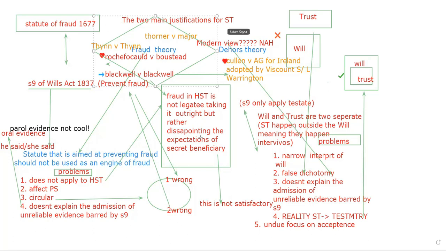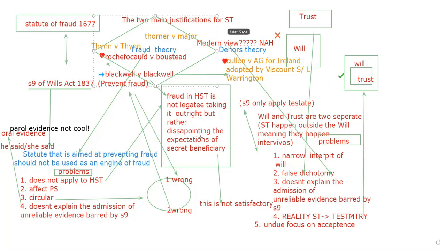So we know very well that in Blackwell versus Blackwell, the courts try to redefine the fraud theory, saying fraud doesn't mean actual fraud, but it can be equitable fraud, meaning disappointing the half secret beneficiary and the half secret testator. This is fraud. But come on, this is just not satisfactory. There's no potential of fraud happening in a half secret trust.